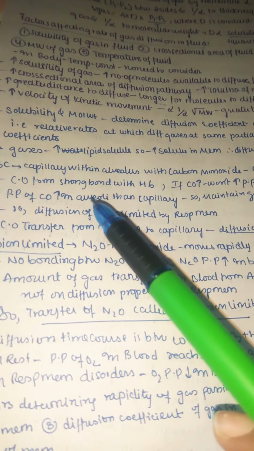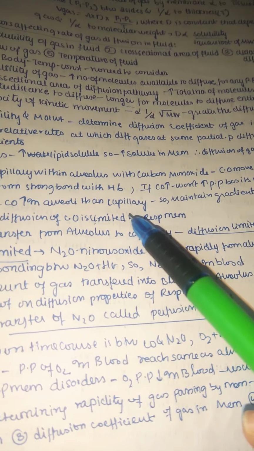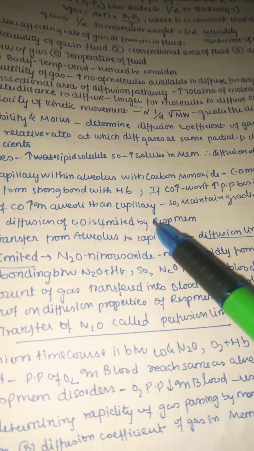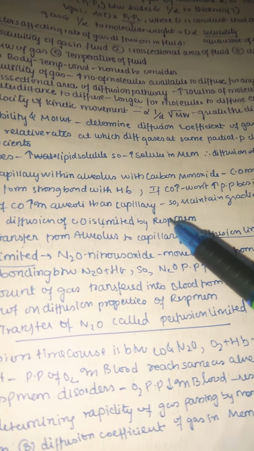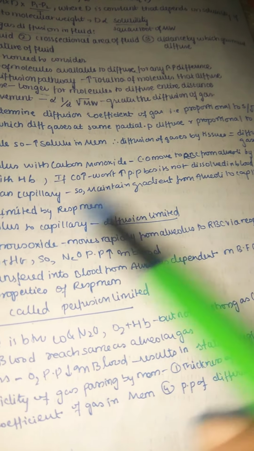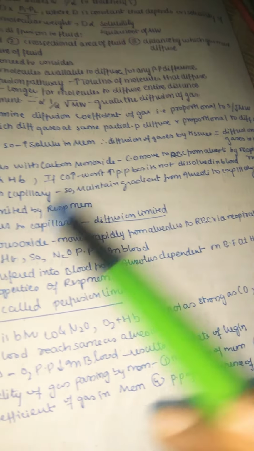So carbon dioxide forms a strong bond with hemoglobin. So this is a major problem, as it forms a strong bond with hemoglobin. Now this blood is unavailable to the tissues. So if the carbon dioxide is very high, it won't increase the partial pressure because it's not dissolved in blood.